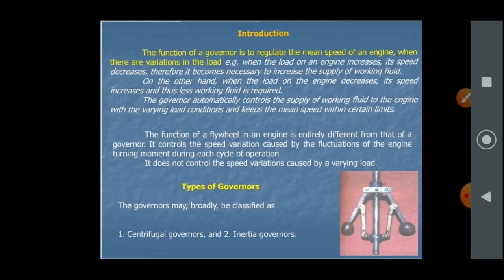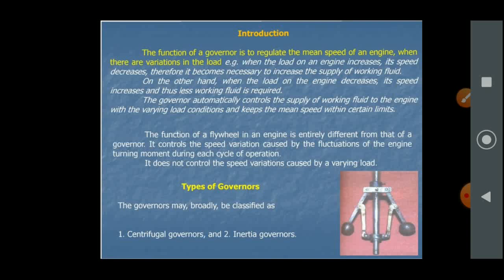It controls the speed variation caused by the fluctuation of the engine turning moment during each cycle of the operation, while it does not control the speed variation caused by the varying load.